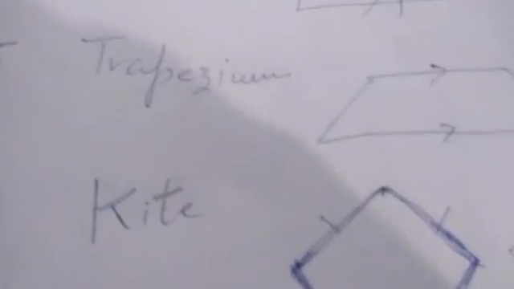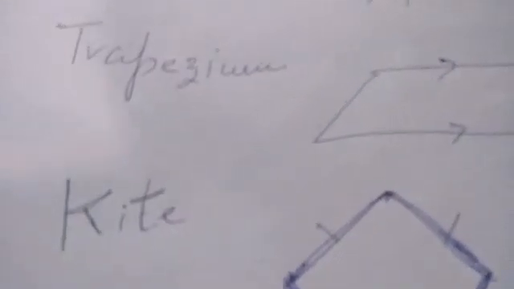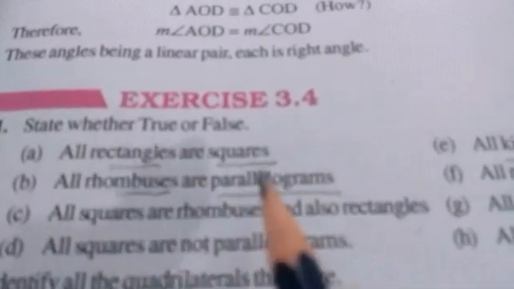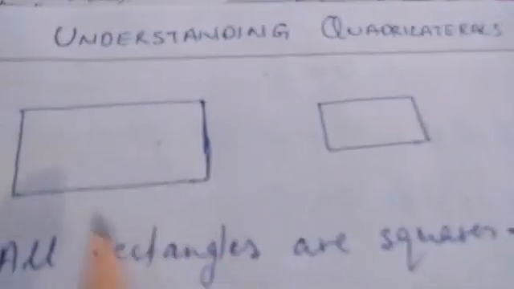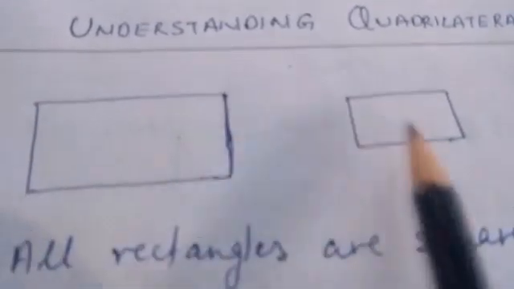Now it will be easy for us to do question number 1. Let me start with question number 1, exercise 3.4. See here, my dear students. The first part: all rectangles are squares. Is it true or false? Now what I have done, I have drawn two rectangles here. This is one rectangle, this is another rectangle. Do you think they are squares? In no way they are squares. So it is false. All rectangles are squares is false. Let us do the next part.